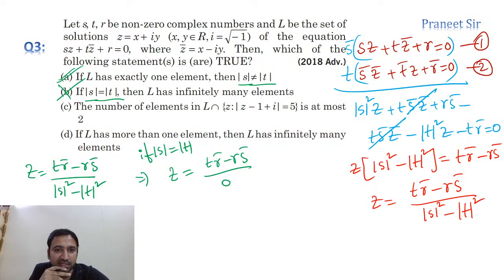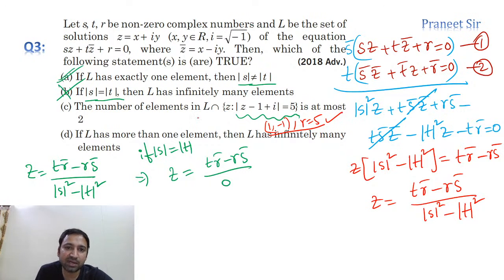Next, third point. The number of elements in L intersection with this circle. Isn't it a circle, guys? This circle has center 1 comma minus 1 and radius 5. So this is a given circle equation. We need to calculate the number of solutions of this L and this circle. L means it's a straight line, guys.